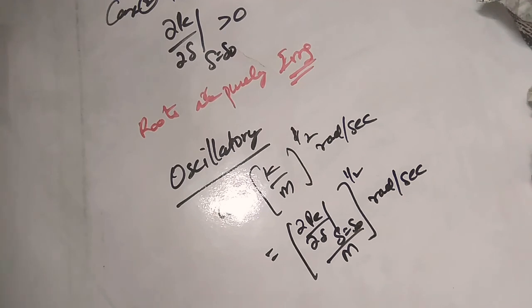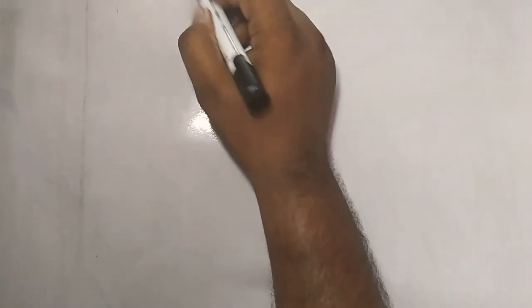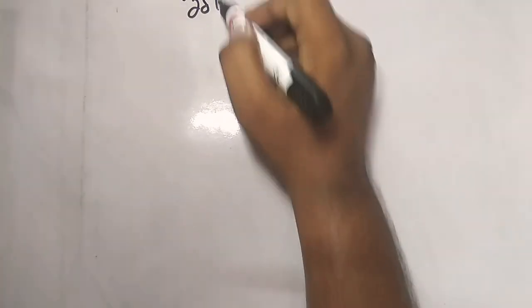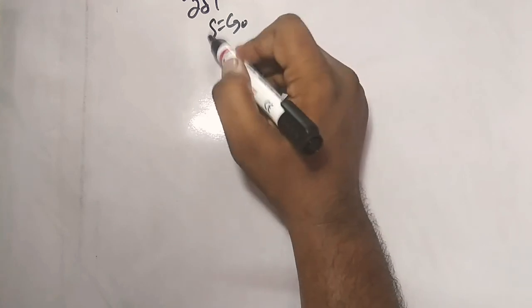So what is the third case? The third case is when k is equal to 0. Let us see what happens here. When k is equal to 0, we can observe dou PE by dou delta at delta equal to delta naught is equal to 0.